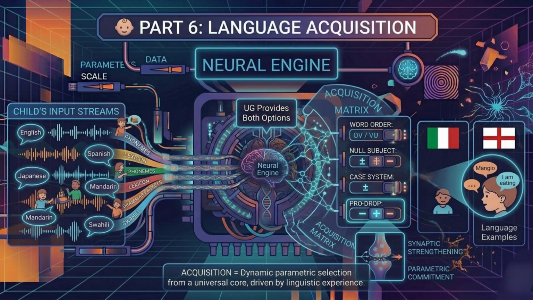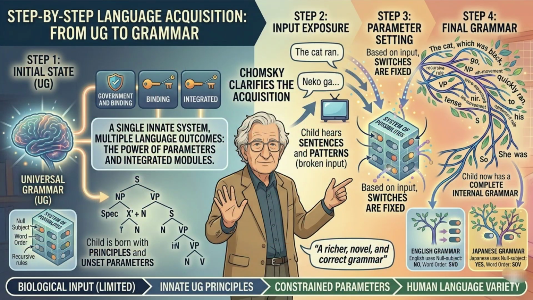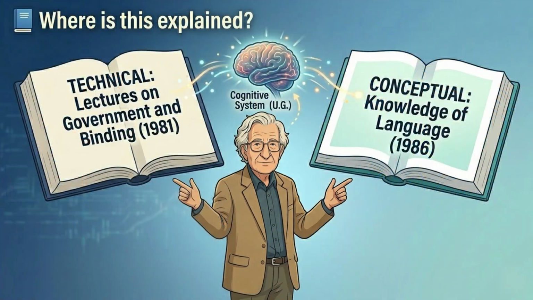Part 6. Language acquisition. Let's make this fully explicit. Step 1. Initial state, UG, child is born with principles and unset parameters. Step 2. Input exposure. Child hears sentence patterns. Step 3. Parameter setting. Based on input, switches are fixed. Step 4. Final grammar. Child now has a complete internal grammar. Where is this explained? Technically in Lectures on Government and Binding, 1981, and conceptually in Knowledge of Language, 1986.